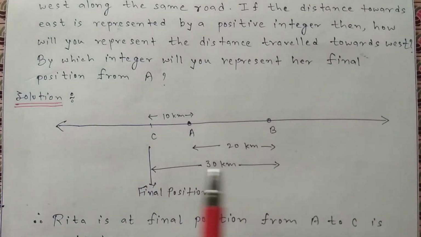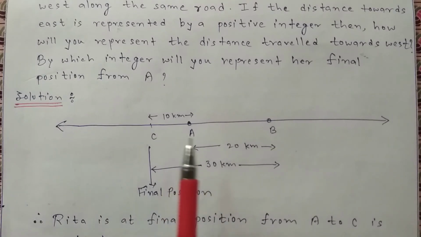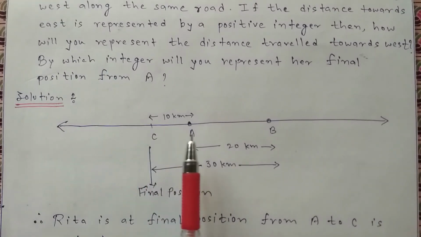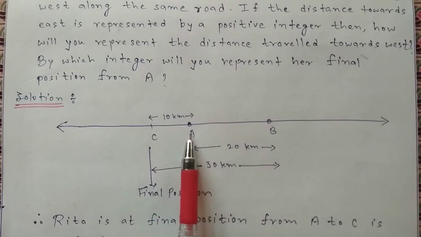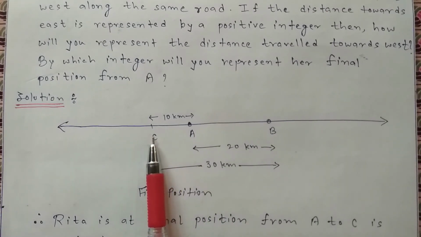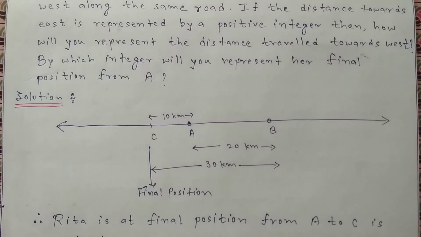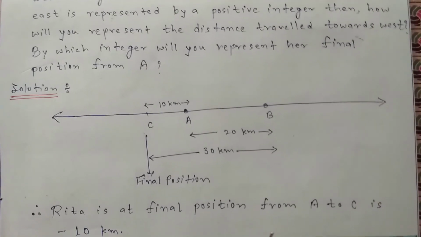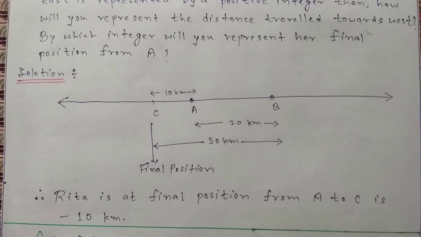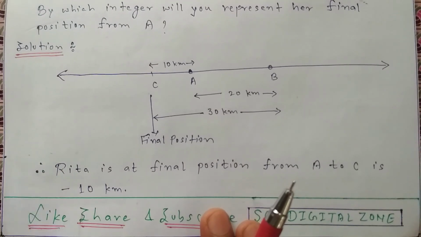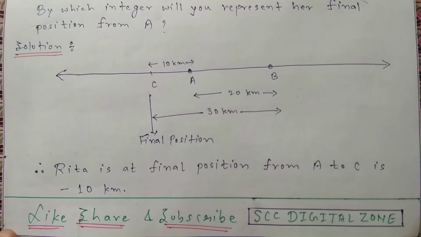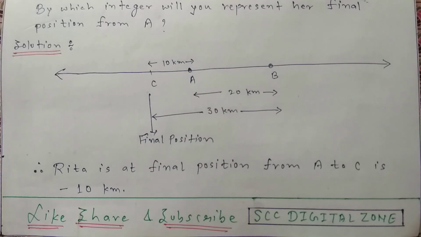So finally Rita is at point C, which is 10 km from point A, and according to the question we will take it in the negative manner. So Rita's final position from A is minus 10 km from point A. So this is the solution of this question.